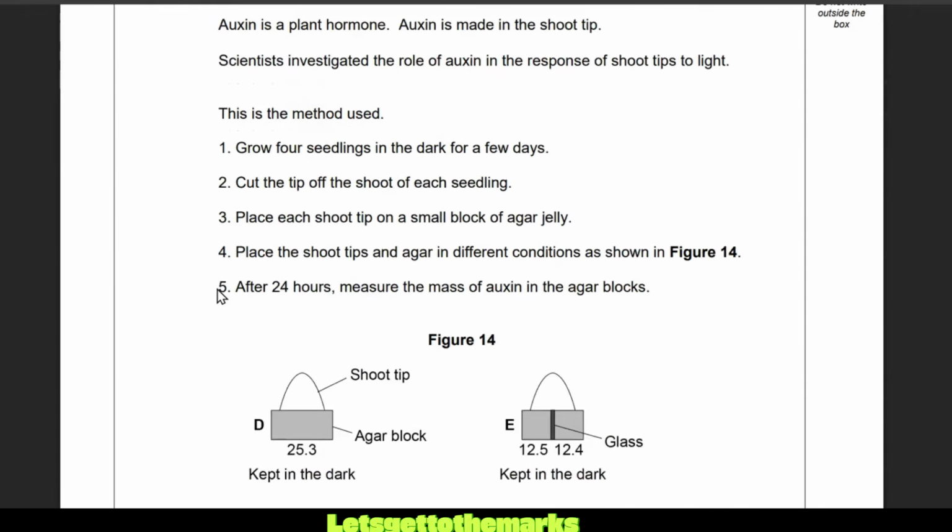Oh no, not another one. Auxin is a plant hormone. Auxin is made in the shoot tip. The scientists investigate the role of auxin in the response of shoot tips to light. This is the method used.